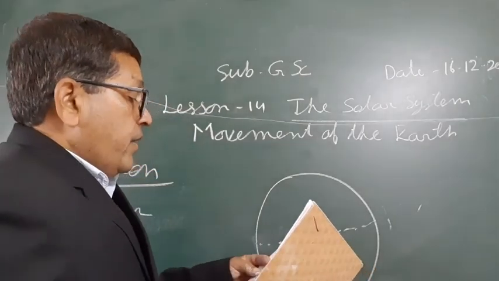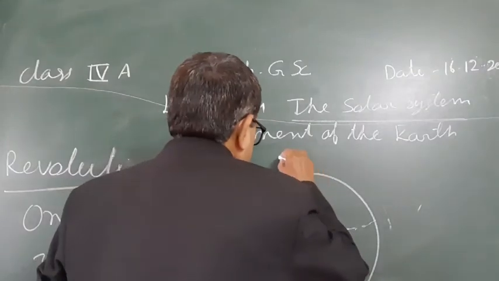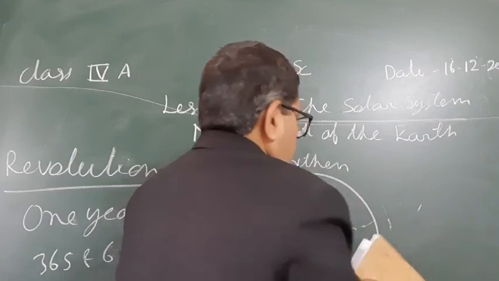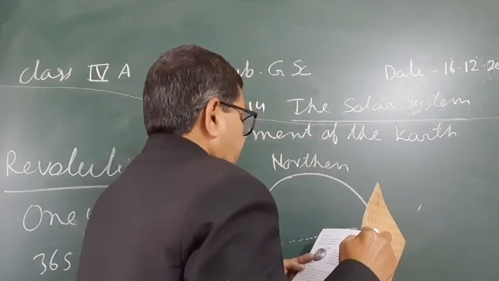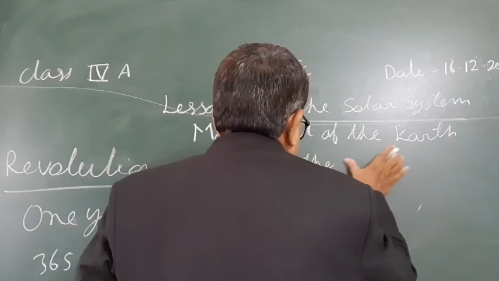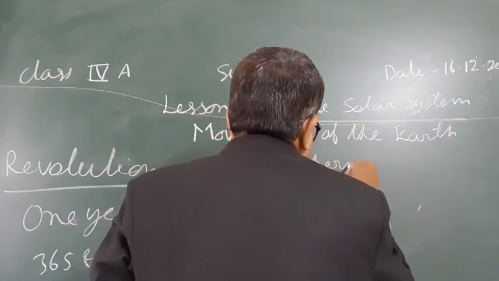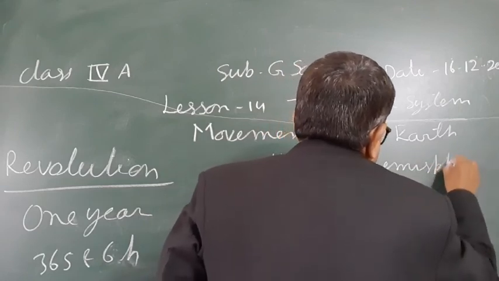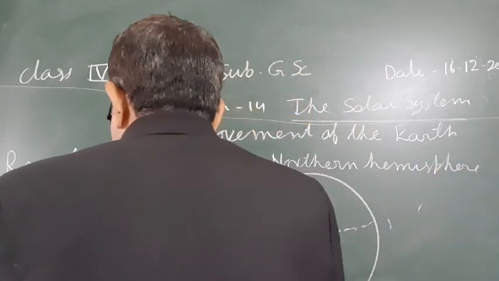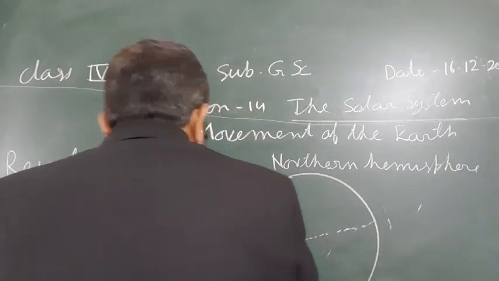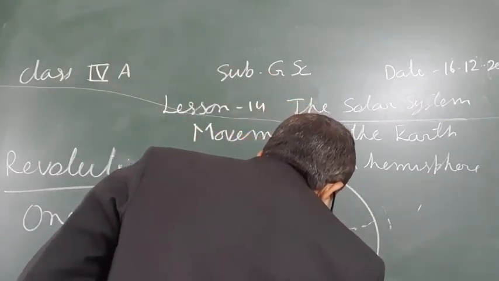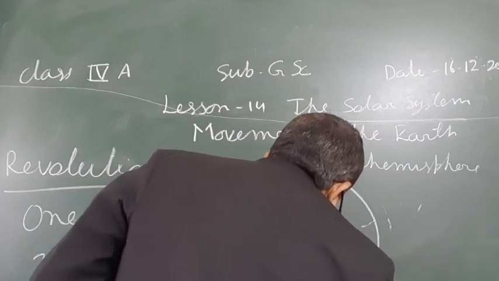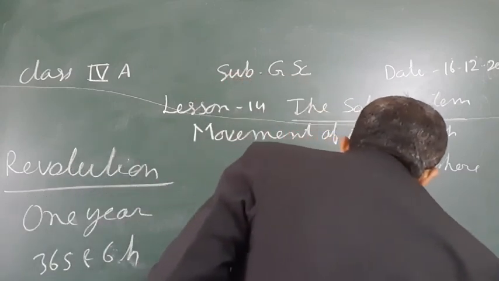One is the northern hemisphere and the other is the southern hemisphere.